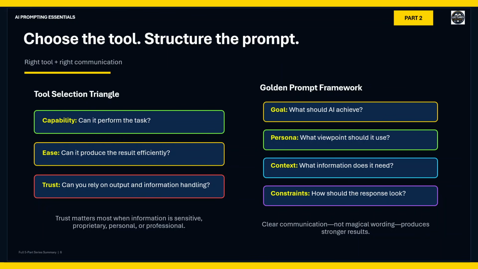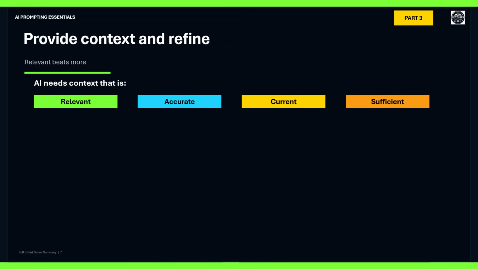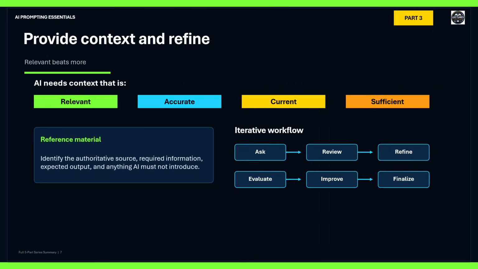Provide context and refine. AI needs context that is relevant, accurate, current, and sufficient. More information is not always better. When providing reference material, identify the authoritative source, required information, expected output, and anything AI must not introduce. Effective prompting is usually iterative. Ask, review, refine, evaluate, improve, finalize. Review the response, identify gaps, refine the instructions, and continue until the result is suitable. This is an important part of prompt engineering, but the result must still be verified.